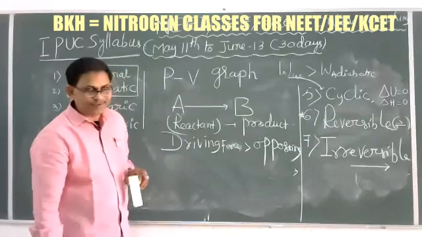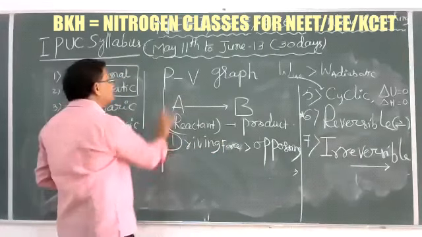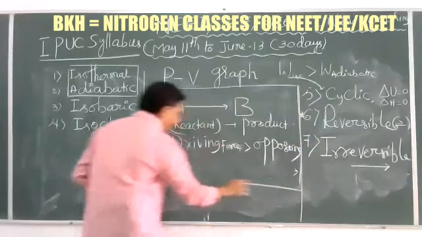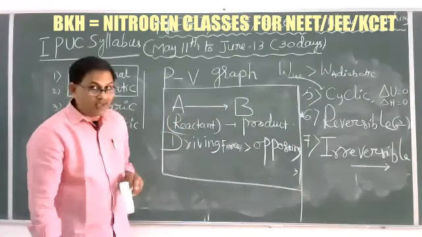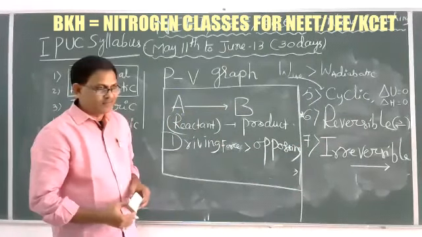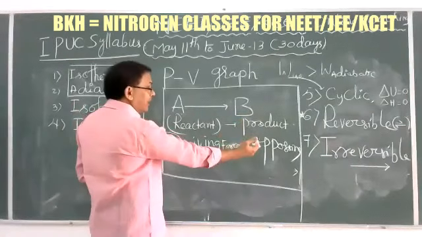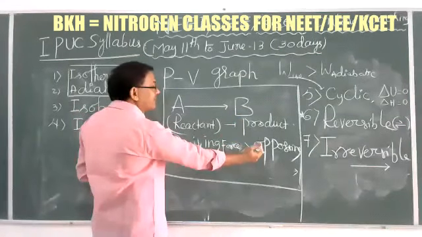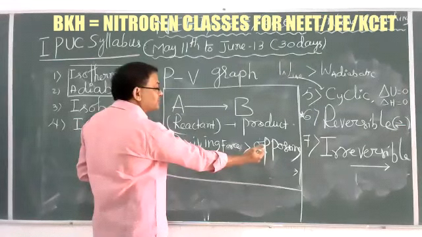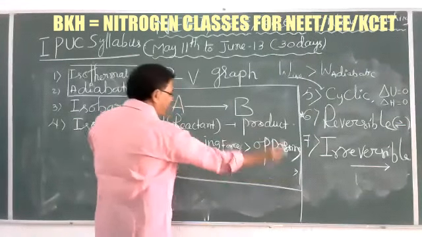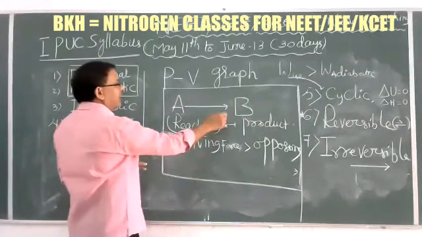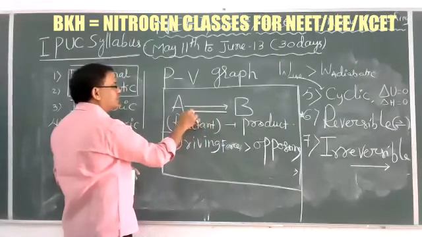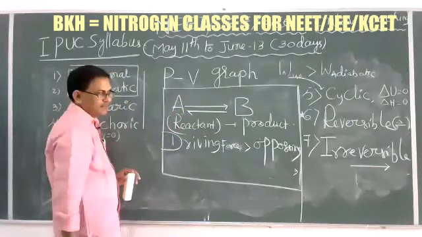the opposing force. Now the process is carried out in a closed vessel. At some instant of time, the infinitesimally small opposing force becomes greater than the driving force, then again these products are converted into reactants.